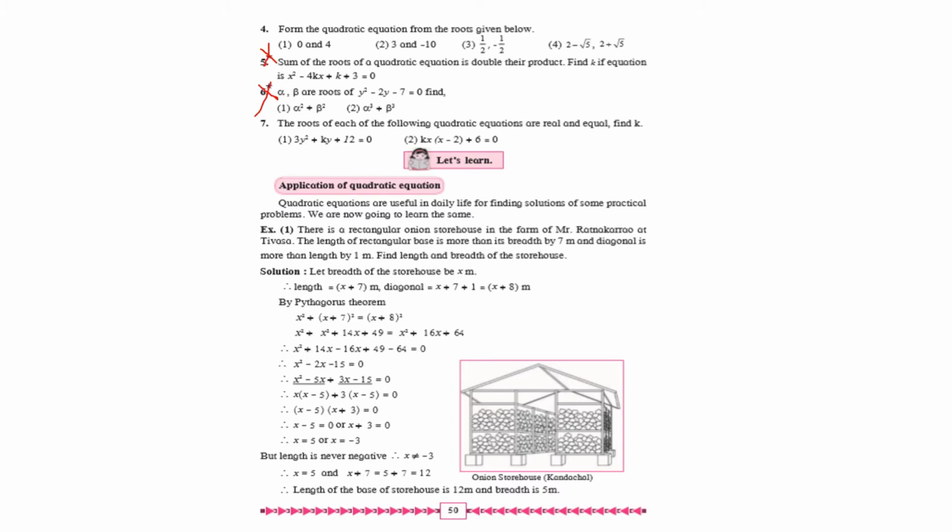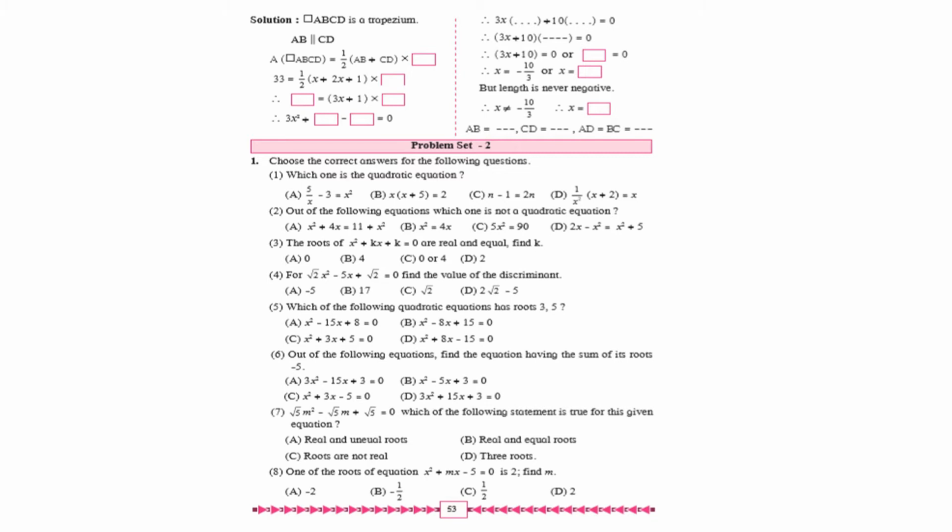Come to page number 53 now. Problem set 2. Question number 1. Sixth question. Out of the following equation, find the equation having the sum of its roots -5. This MCQ you don't have to do.